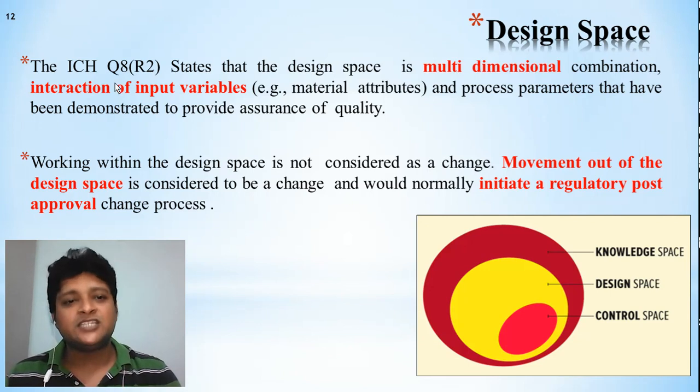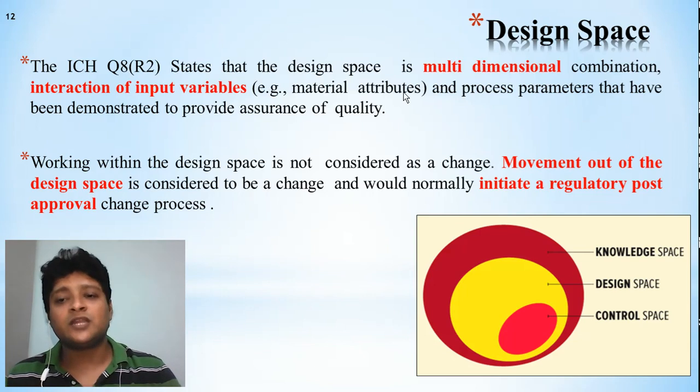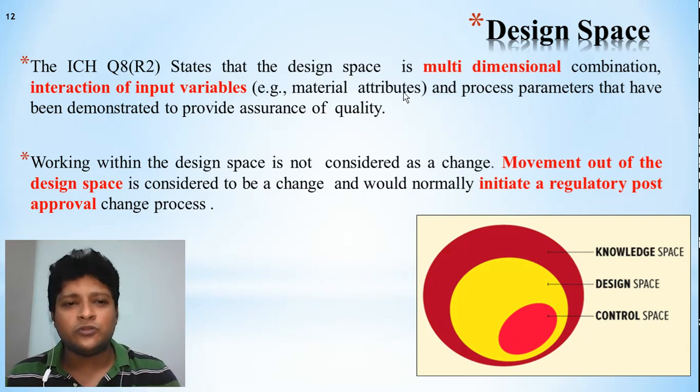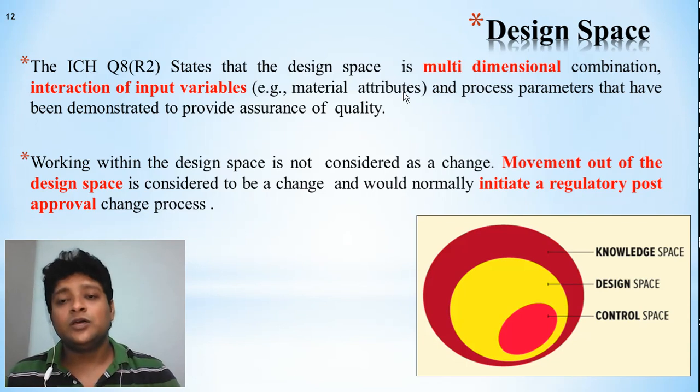So ICH Q8 states that the design space is a multi-dimensional combination, a combination of interaction of input variables like material attributes and process parameters, which will help us to provide the assurance of quality. That means it will assure the quality by design space.